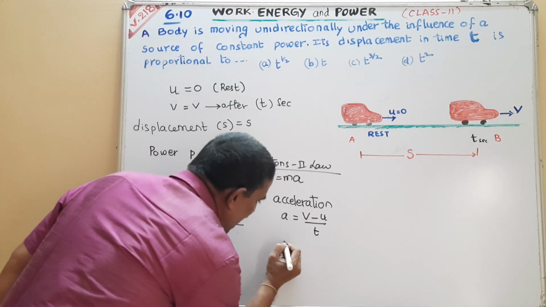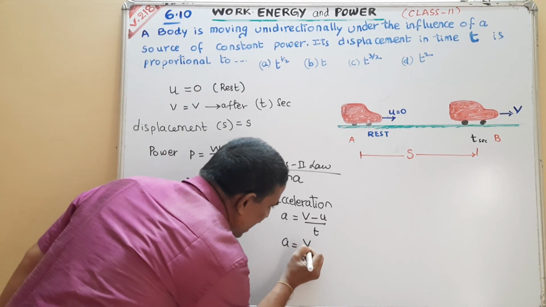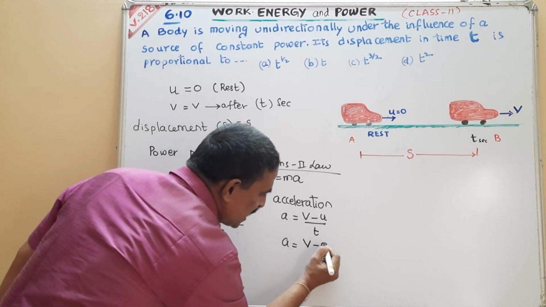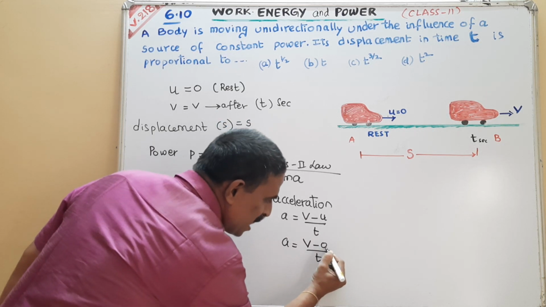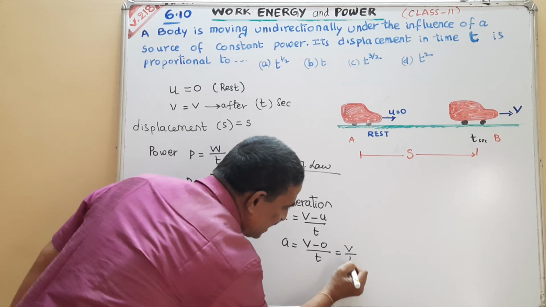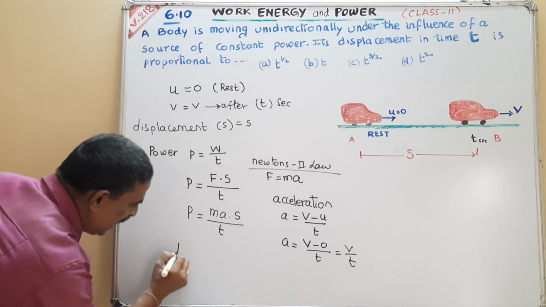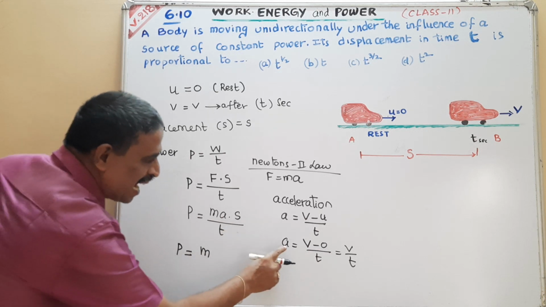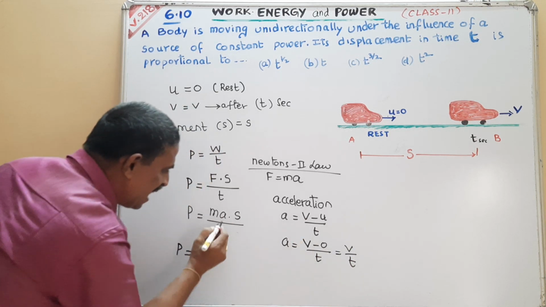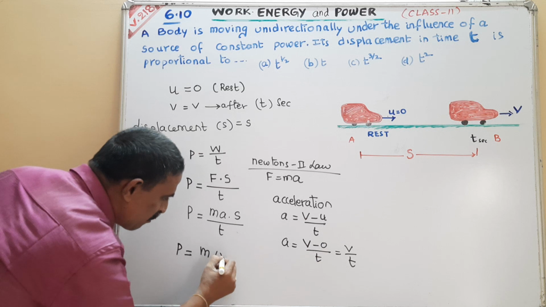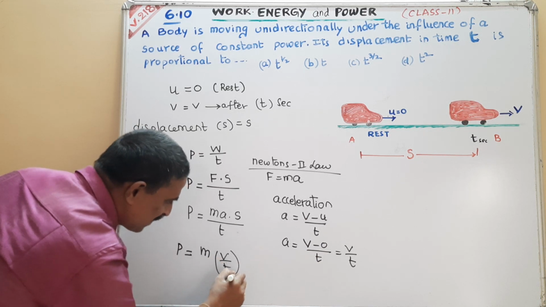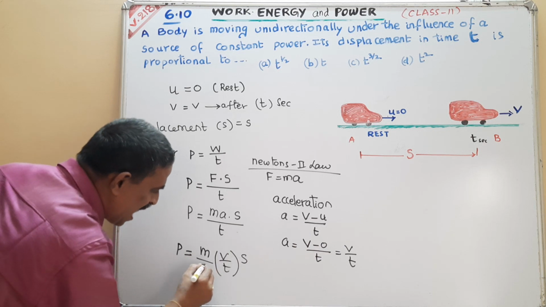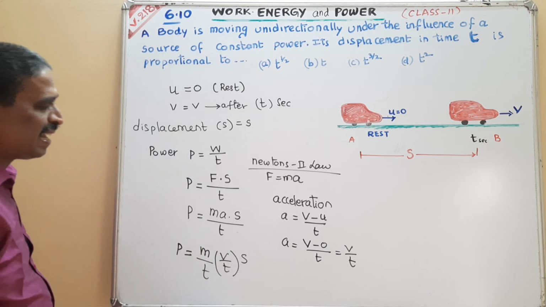Now a is equal to v by t. P is equal to m into acceleration, and acceleration means v by t. Yes, I am writing s, and in the denominator t.